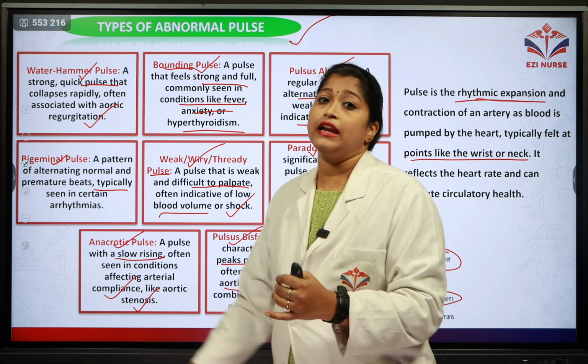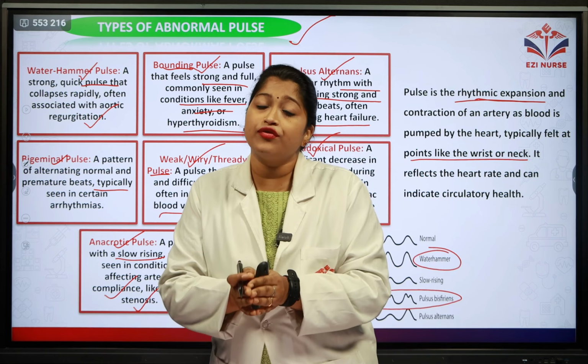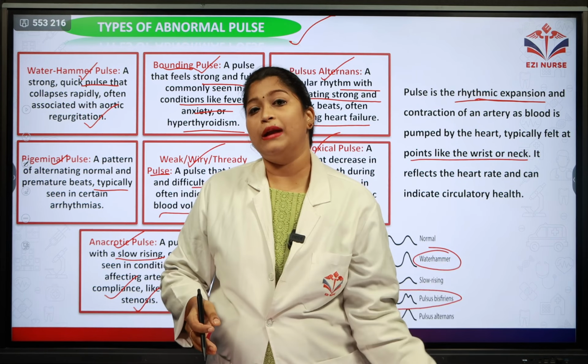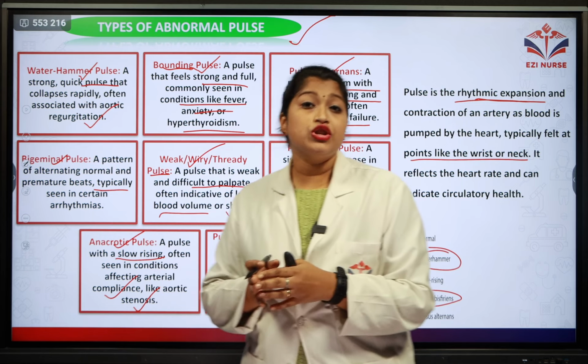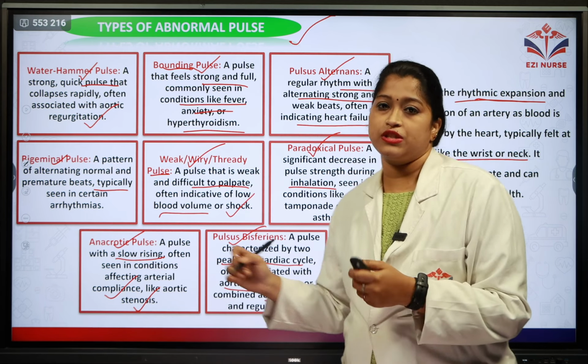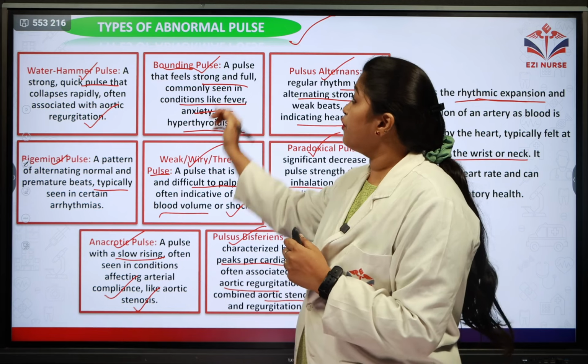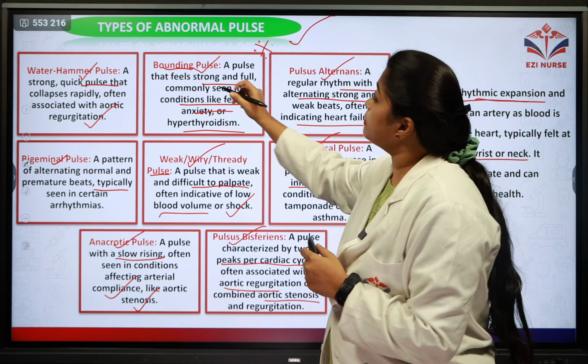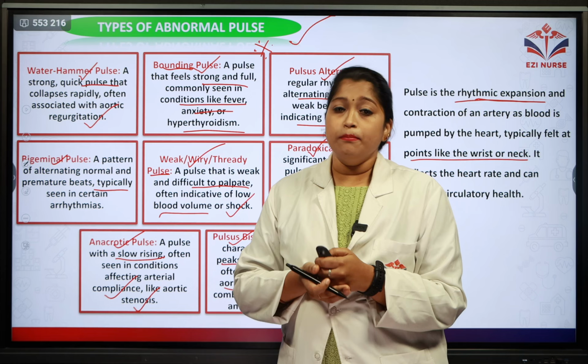In the same person, if aortic stenosis, that is narrowing of the aorta, and regurgitation of the blood are seen, then usually we can feel this pulsus bisferiens. So these are the different important abnormal pulses seen in certain patients.